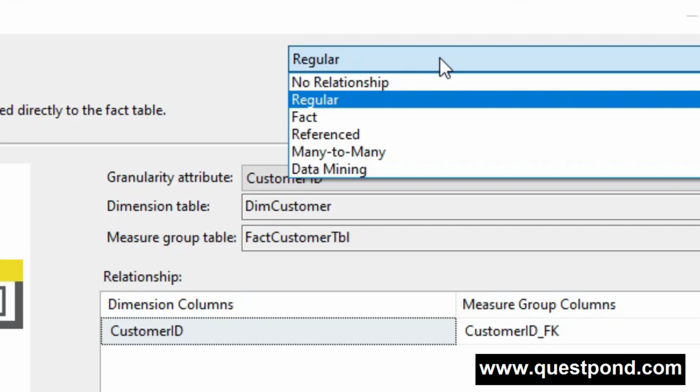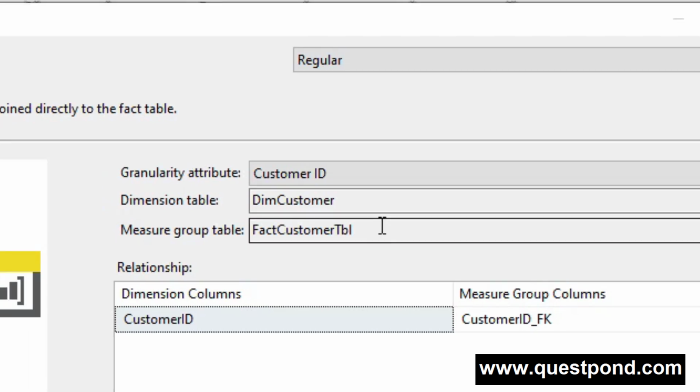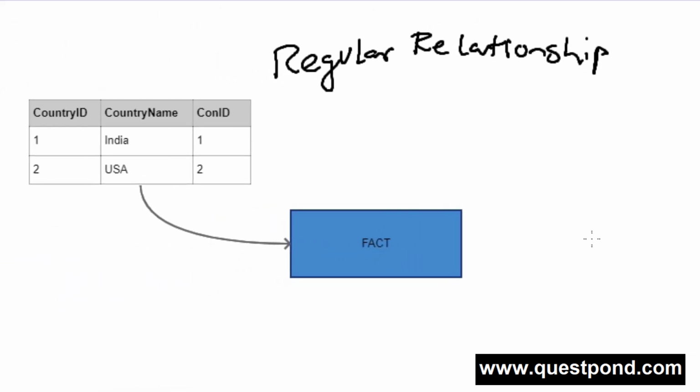Now first let's start with no relationship. No relationship means the dimension is not related to the current measure group. So if you don't want any relationship, you simply select no relationship. Next one, regular relationship. In this relationship, the dimension table is directly linked with the fact table in a one-to-many relationship type, like a primary key and foreign key relationship.